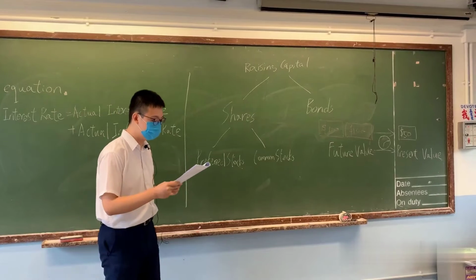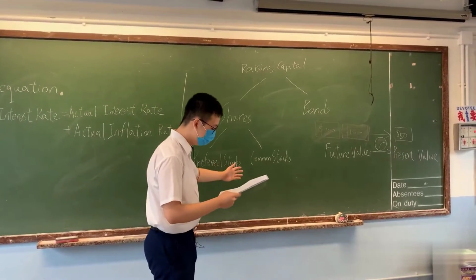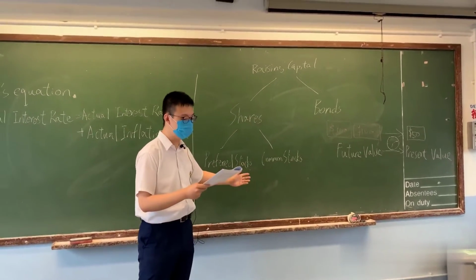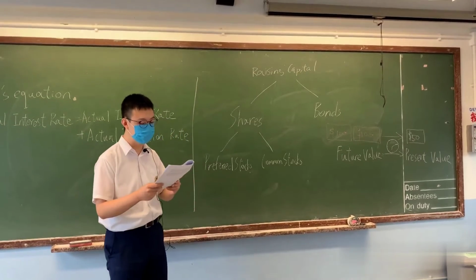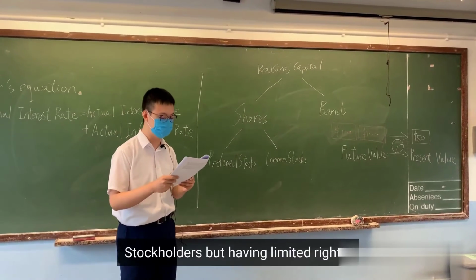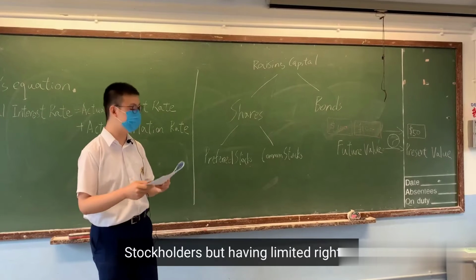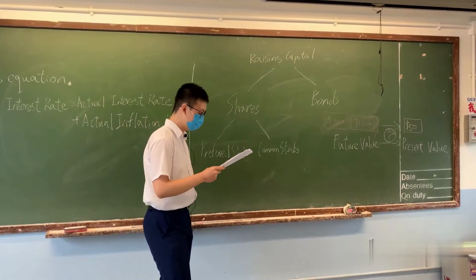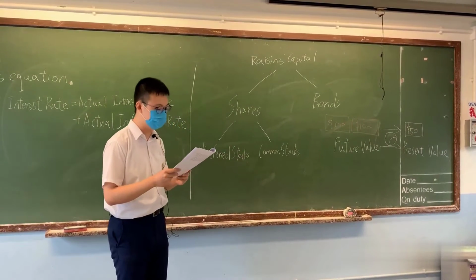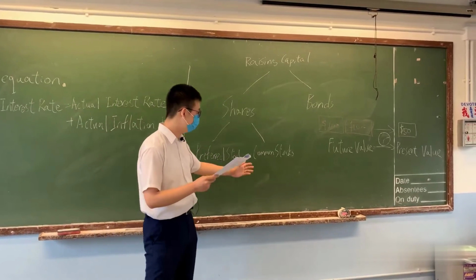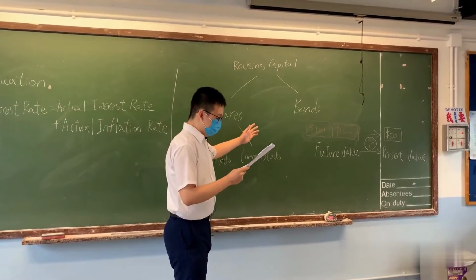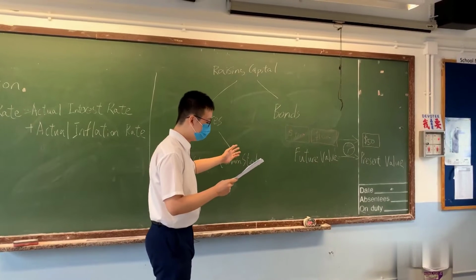Unlike common stockholders, preferred stockholders receive dividends at a fixed rate and with higher priority, which tends to enable them to yield more dividends than common stockholders, but they have limited rights. While preferred stock pays set dividends, bonds offer investors a regular interest payment.